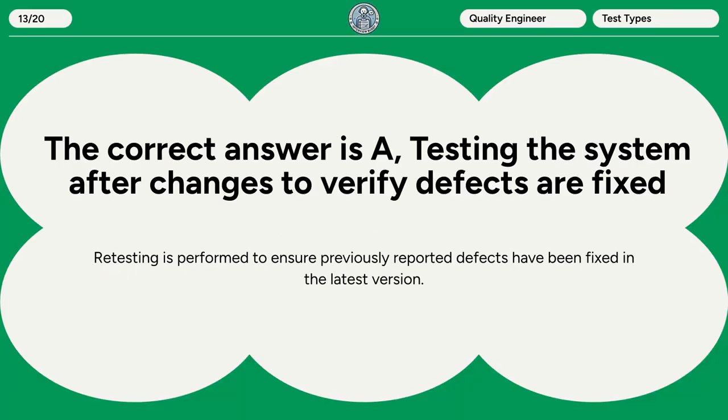The correct answer is A. Testing the system after changes to verify defects are fixed. Retesting is performed to ensure previously reported defects have been fixed in the latest version.